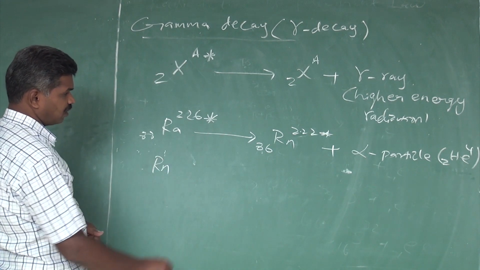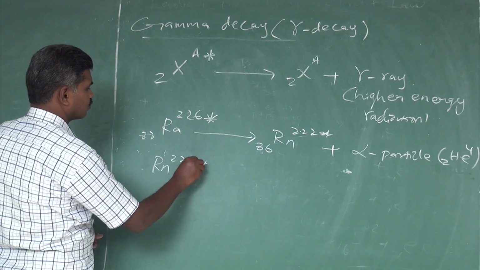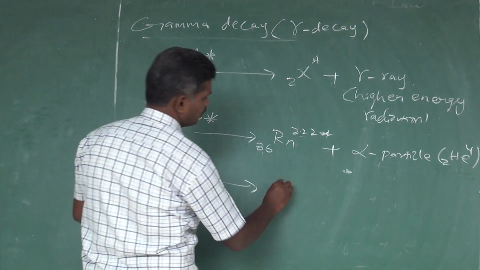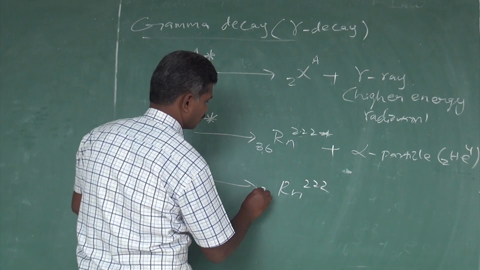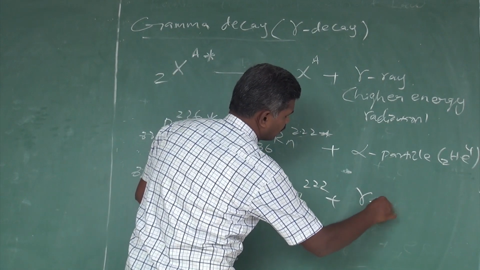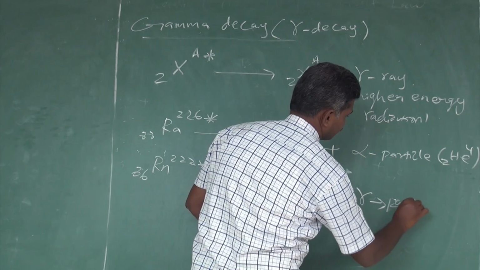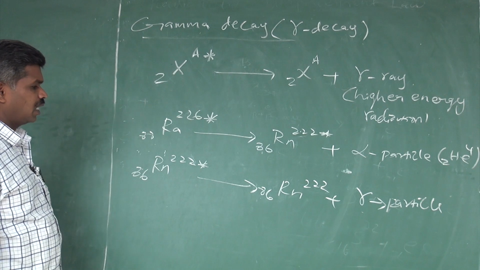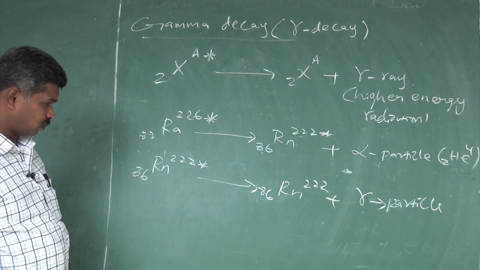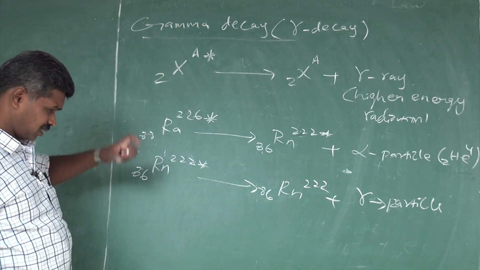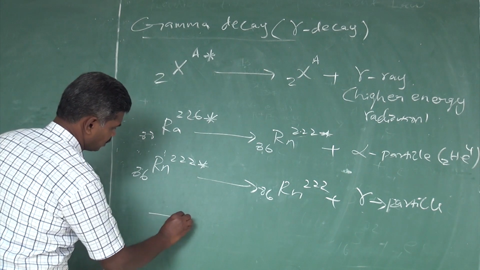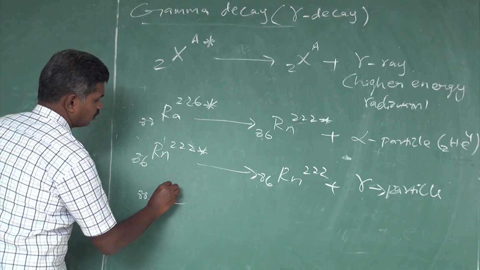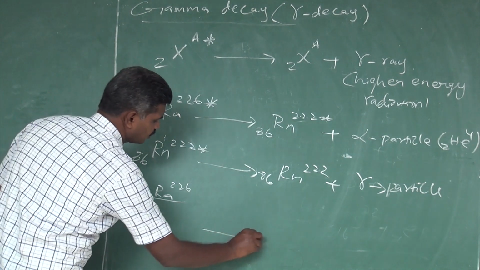Rn, that is nothing but radon, 222, 86, is in an unstable state, changes into a stable state and emits gamma rays. Gamma is nothing but high energetic radiation, one of the electromagnetic waves. The process can also be pictured as radium 88, 226, changed into